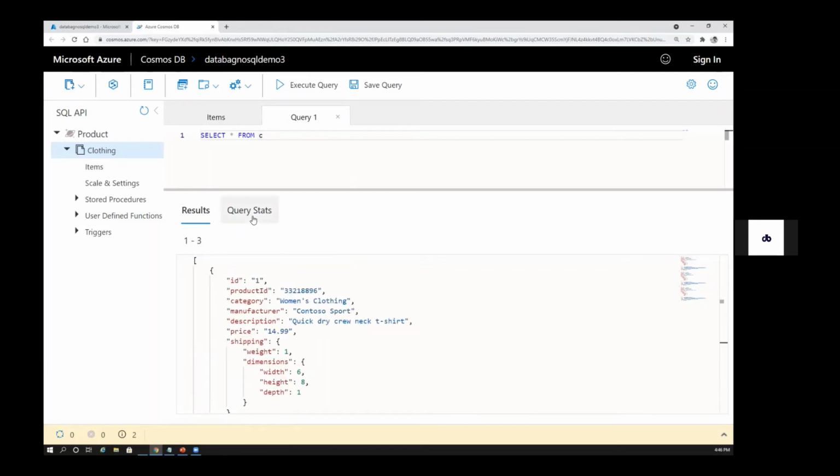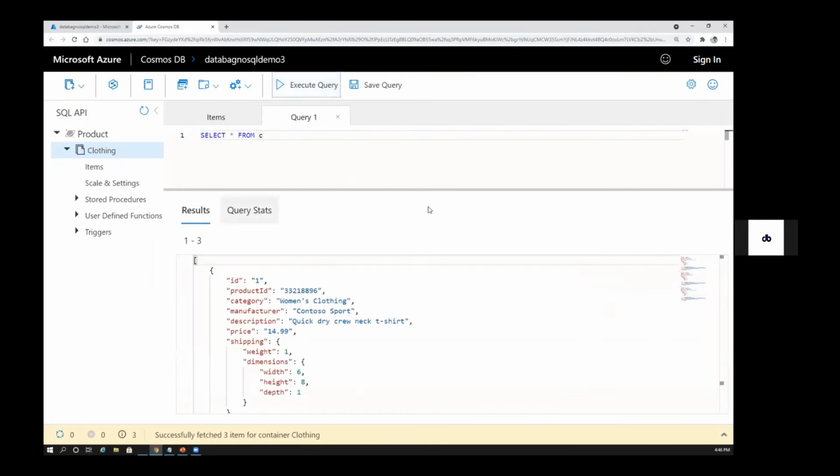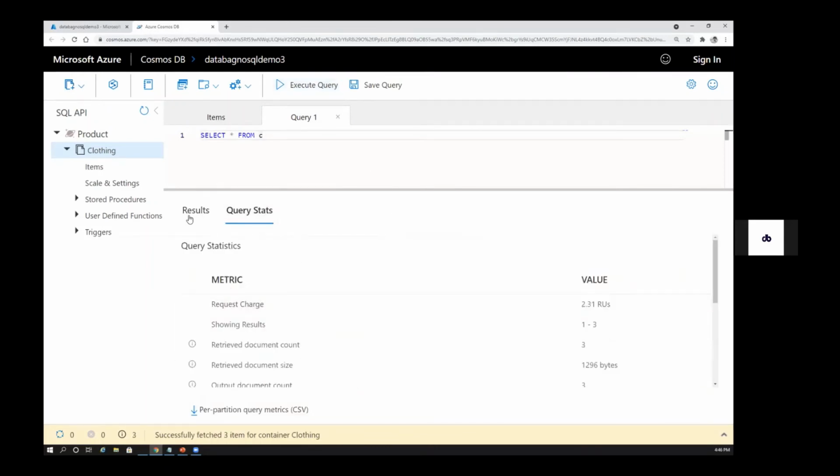Yeah, but here the product key is the unique identifier. Okay, and the other thing which I was showing in the PPT, right, the query stats. If you see the request charge, it consumed 2.31 request units. And while creating this, I added 400 request units because that's the minimum you can add, and I have added 100. You will get the same result. The request units won't change. This is a good thing. Once it defines something, it won't change.